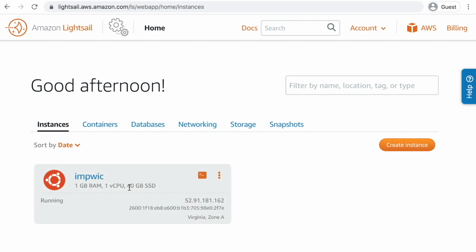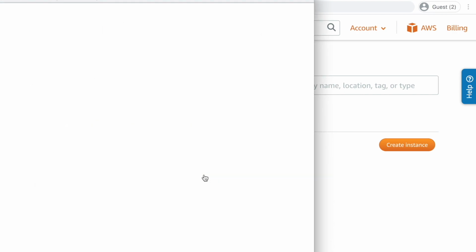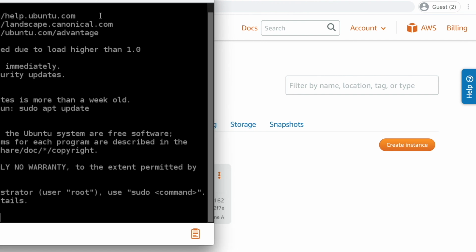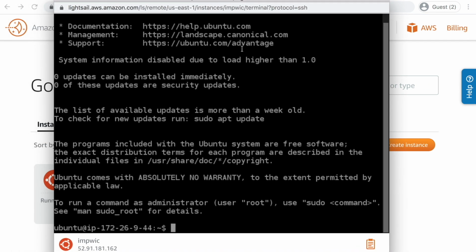Server is active and running. Now we click on this console icon and we will now set up the SSH so we can remotely access this server. We can access it from any computer.